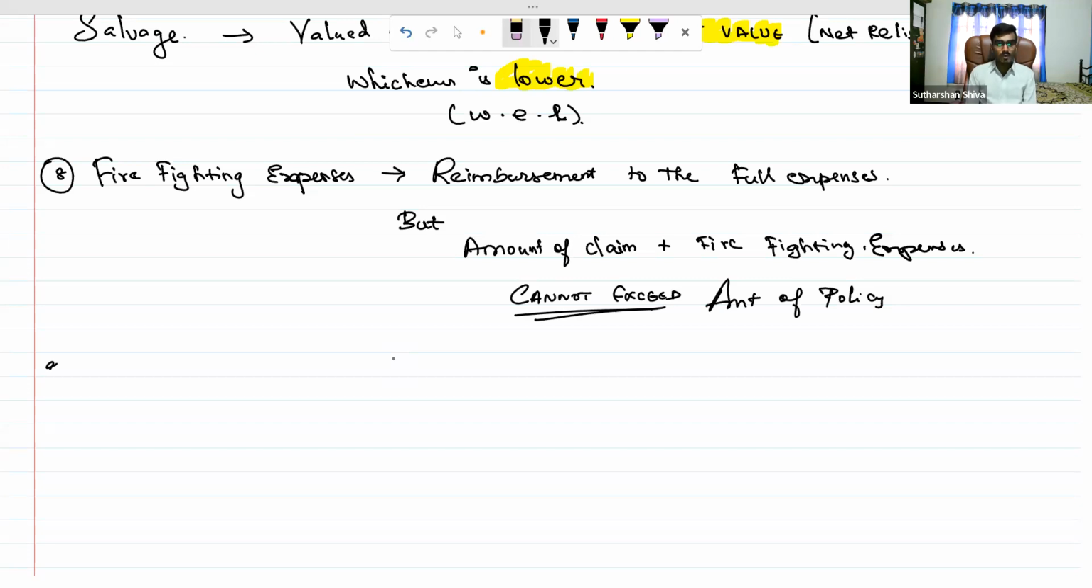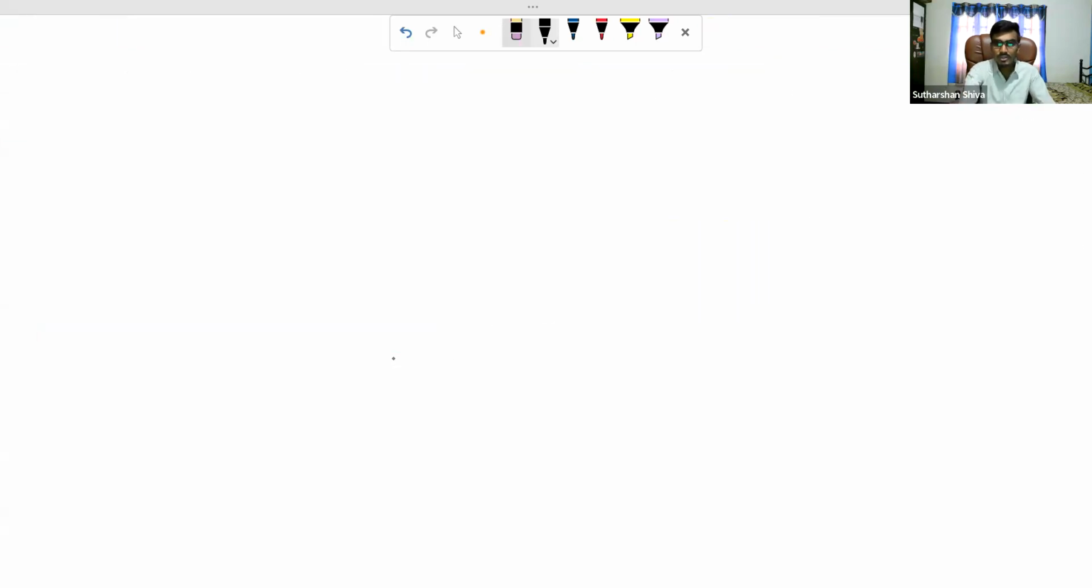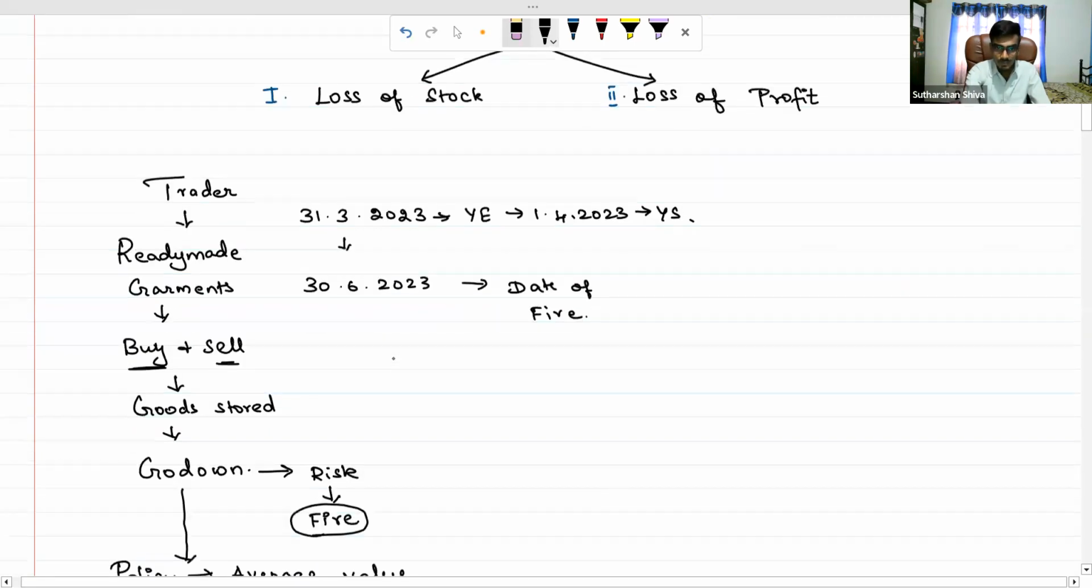Okay, and you have one more concept called abnormal goods. This we will discuss in the next section, in a later session. This is the entire discussion about the conceptual part about loss of stock. I am not going into loss of profit. This is a concept about loss of stock.